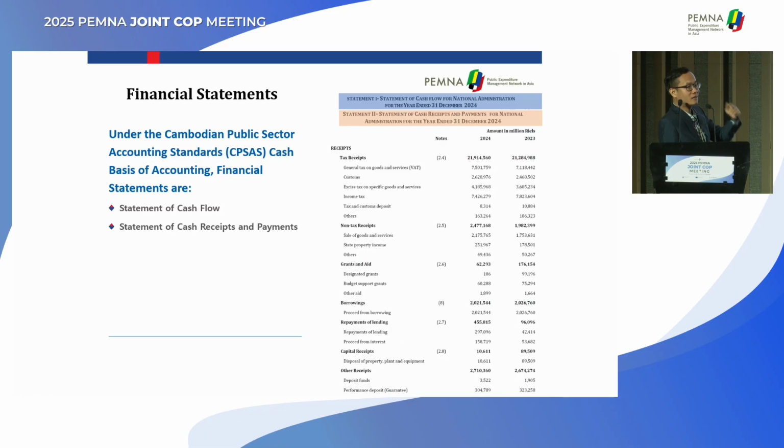Then from 2025, the financial report of 2025 will move to modified cash, and then we will move to modified accrual and full accrual by 2031, because we have a strategy to move to full accrual.